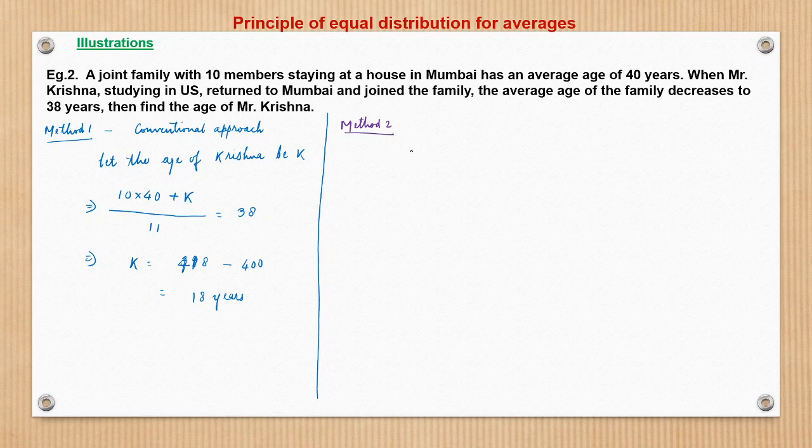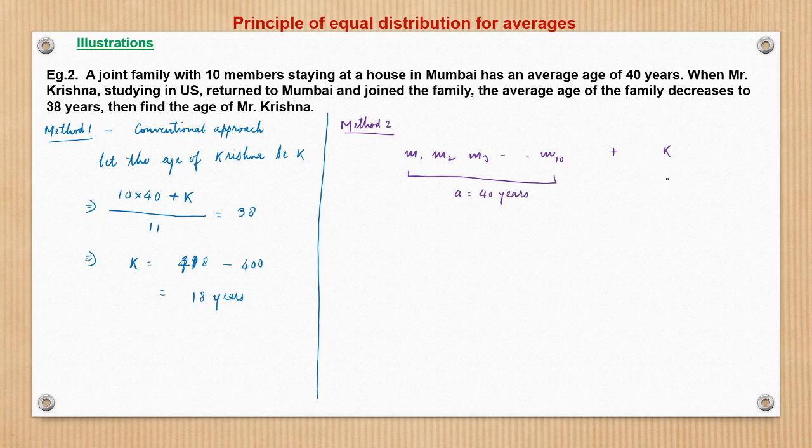So there are 10 members in a family, M1, M2, M3, up to M10, and then Krishna joins the family. The 10 members of the family can be represented by the average age of 40 years, right?